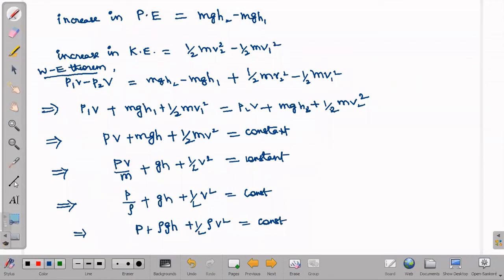So this is the expression for Bernoulli's theorem: total energy remains constant. Based on this, we have plenty of applications of Bernoulli's theorem that we will see.